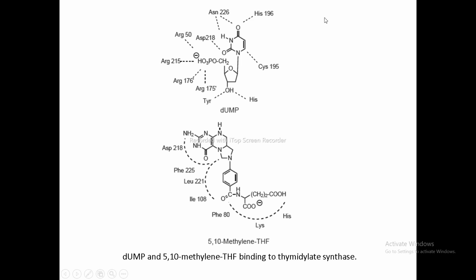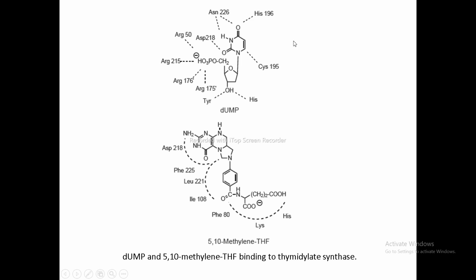Whereas histidine 196 also forms a hydrogen bond with the pyrimidine 4-oxo moiety. So this is our substrate, right? dUMP is our substrate which binds to the thymidylate synthase enzyme. All these amino acids which I have mentioned are present in the active site of the thymidylate synthase enzyme, right?